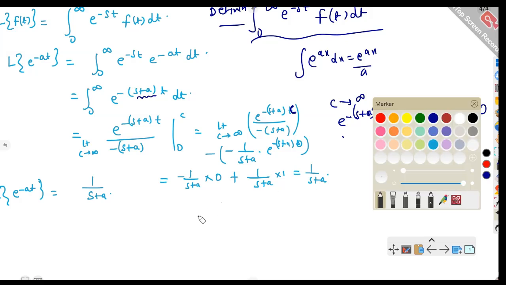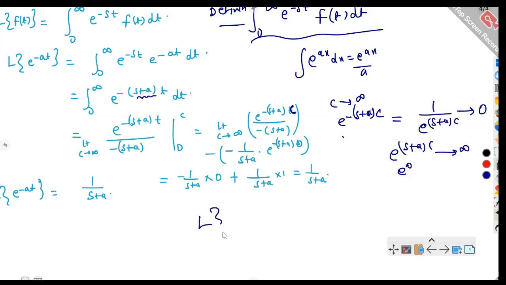Now thus we have the Laplace transform of e raised to power minus at is 1 over s plus a.